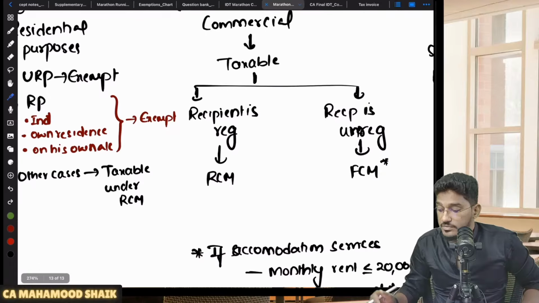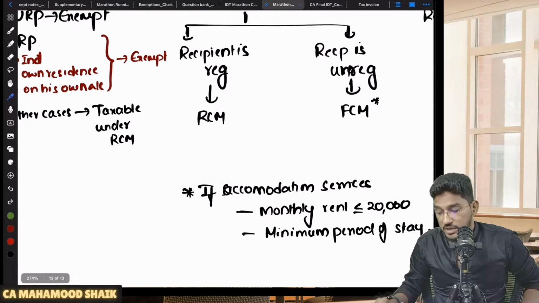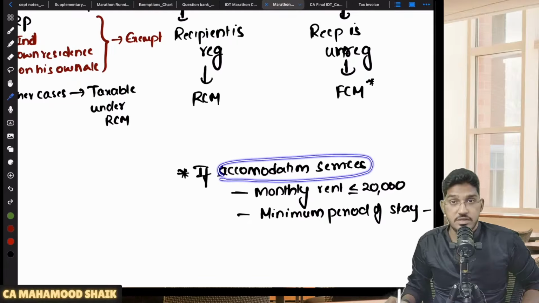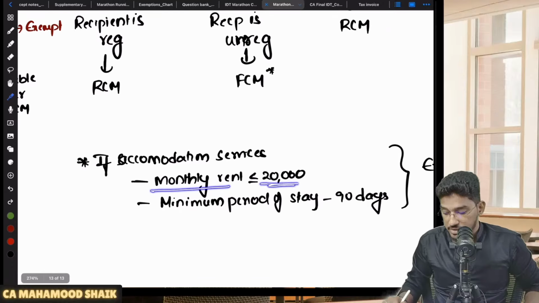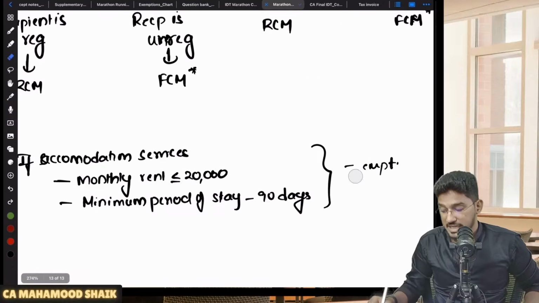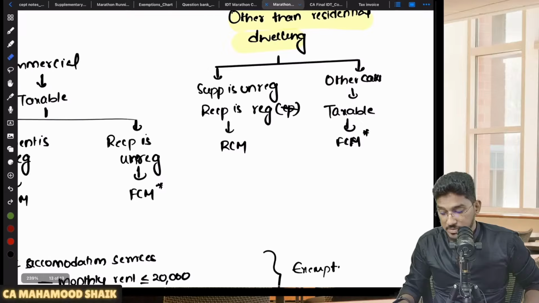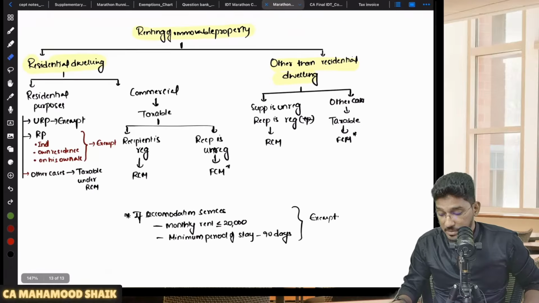What is it? In case the recipient is unregistered and a residential dwelling is given on rent for commercial purposes, but it is for accommodation services, like hostel services, where monthly rent is less than or equal to 20,000 rupees and minimum period of stay is 90 days, then it will be exempt. So even though it is a residential dwelling used for commercial purposes, it will be exempt.